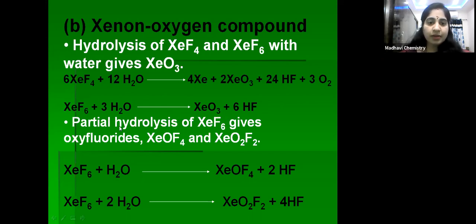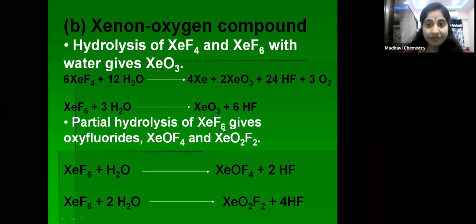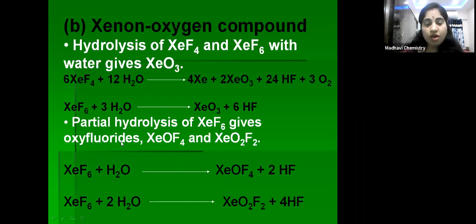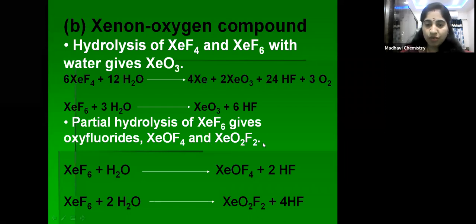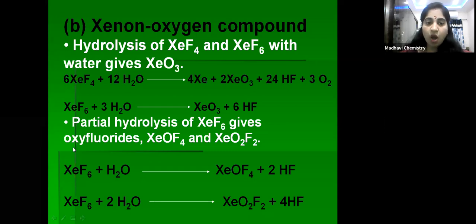Next one, partial hydrolysis of XeF6 gives oxyfluorides. So xenon can form not only fluorides and oxides, but also oxyfluorides. XeOF4 and XeO2F2, xenon oxytetrafluoride and xenon dioxide difluoride, can be prepared by partial hydrolysis. Complete hydrolysis of XeF6 gives XeO3, but partial hydrolysis of XeF6 gives oxyfluorides.